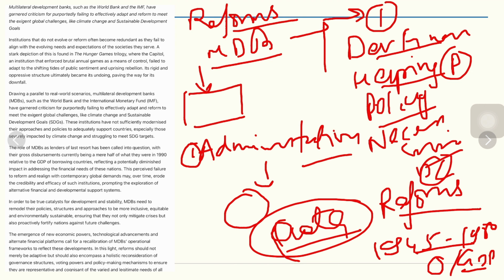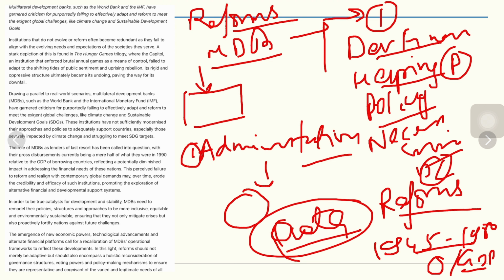What are the limitations? The limitations for the Multilateral Development Bank reforms: number one, all the countries are not on the same table. There is always a tussle between developed and developing countries. A developed world would never want its policies and its decision-making capacities to reduce. It would always desire that the control these developed countries have on the multilateral development banks always remains, because through these banks, they also fulfill their strategic objectives.